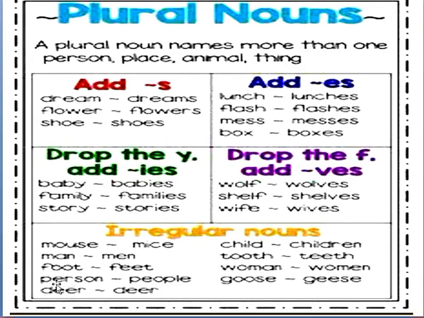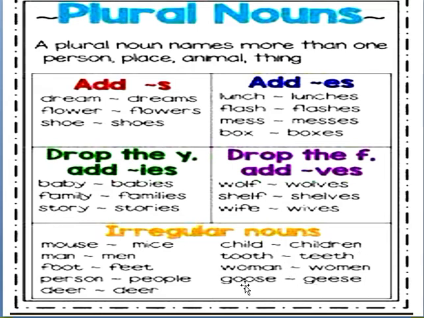Then person changes into people. Then deer will be the same for the plural noun as well. Okay, singular deer, and plural will also be deer here. Then child changes into children. Tooth, teeth. Man, woman. As I have told you all, man changes into men. In the same way, woman also changes into women.